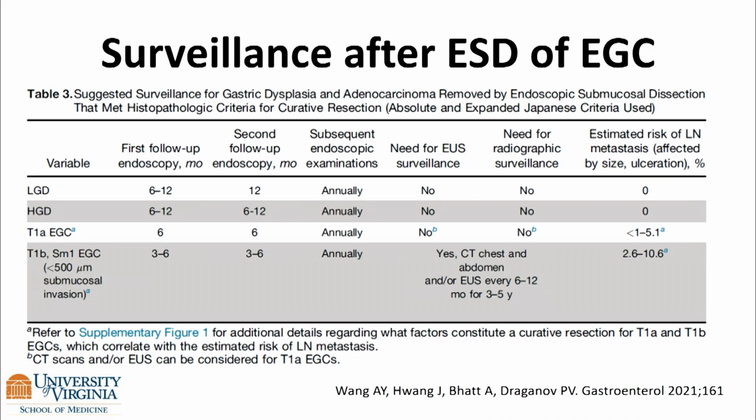And this is actually kind of an important wrinkle. Juha and I know, well, Juha's at the back of the room, but we, with the AGA and the Clinical Practice Update Committee, had this task of looking at surveillance after curative ESD across the GI tract. And Juha is responsible for a great section on gastric surveillance after resection of early gastric cancer.